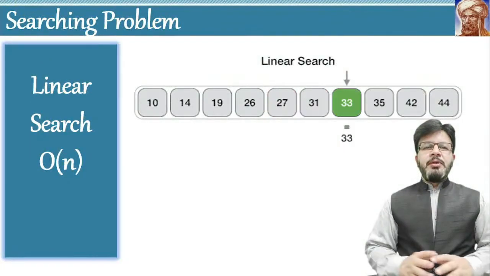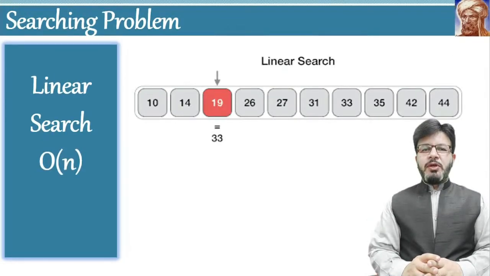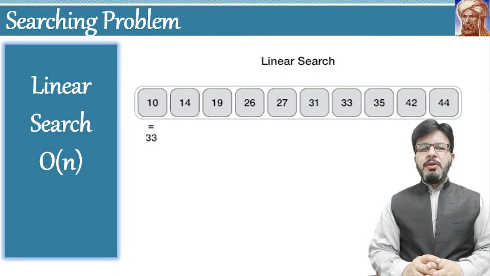Our first example is about the searching problem. The first algorithm is linear search, also called sequential search. How this searching algorithm works is explained with this animation. As you can see, we are looking for the number 33. The first element will be compared with 33 and we will find that 10 is not equal to 33.